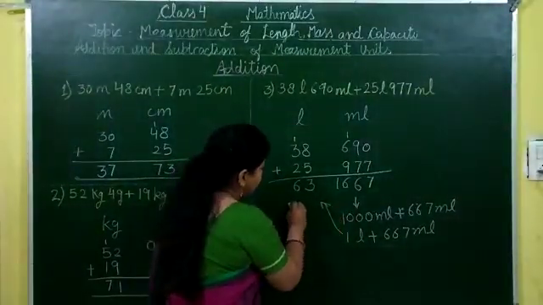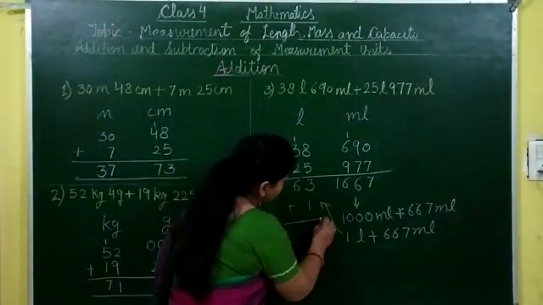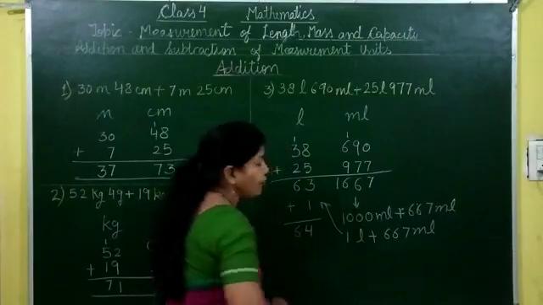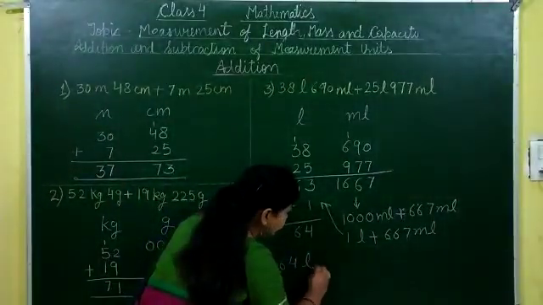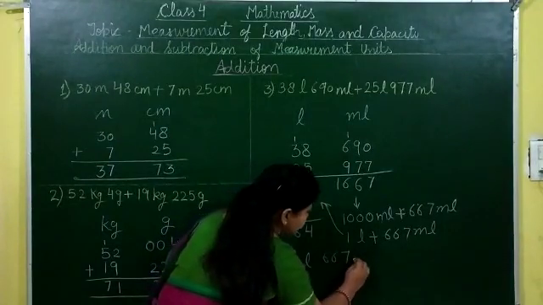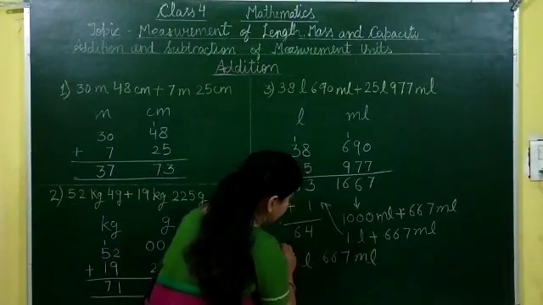Here it is plus 1, so it is equal to 64. So our result is 64 liter 667 milliliter.